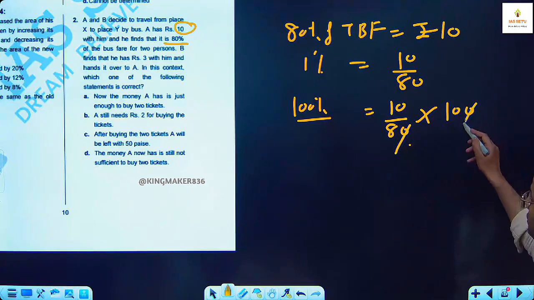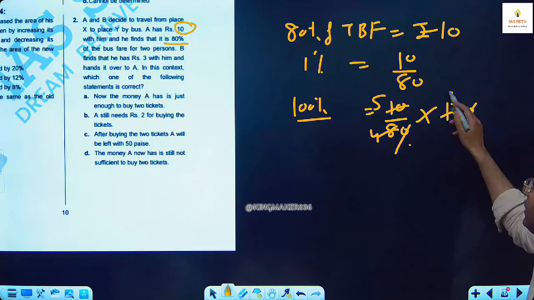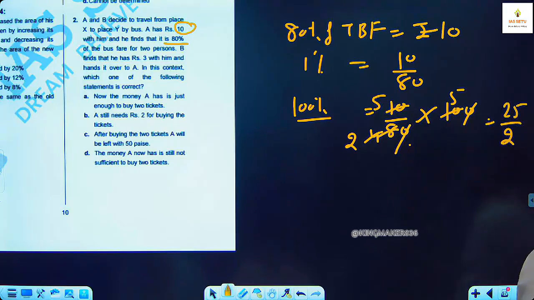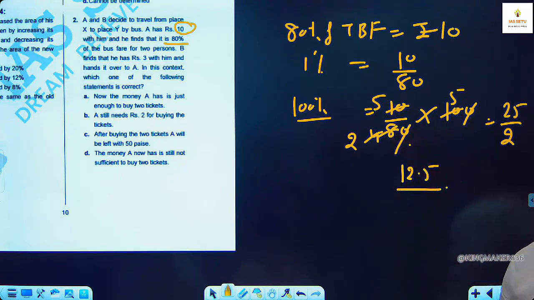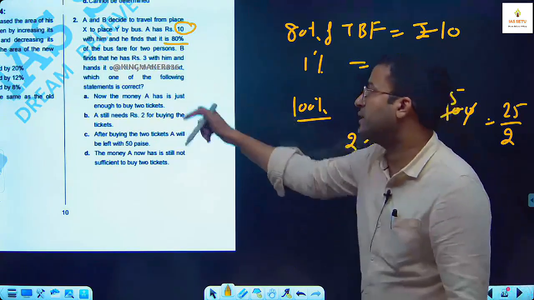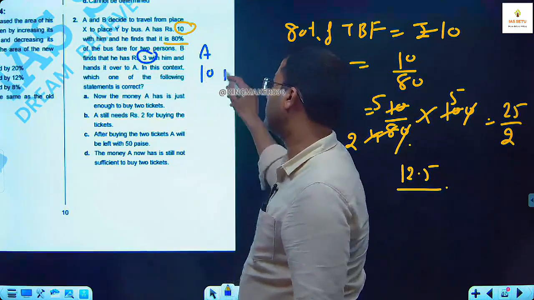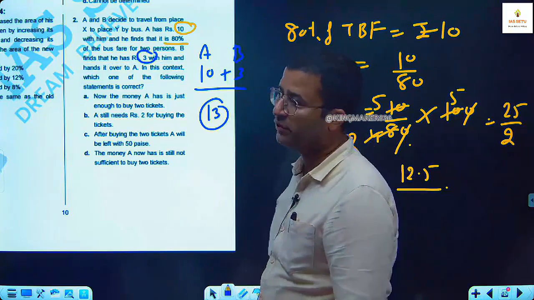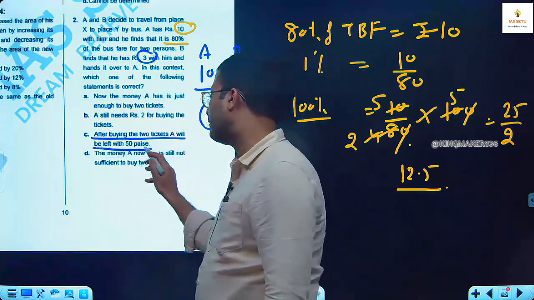Cancel zero with zero, okay. 2 into 5, this becomes 4, then 5, then 2, so it becomes 25/2. So what is 25/2? 12.5. So what is the total bus fare required? 12 rupees 50 paisa. B finds that he has rupees 3 with him. So A has 10, B has 3. So here they have a total amount of 13. And how much do they need? 12 rupees 50 paisa. So your answer is C. After buying the 2 tickets, A will be left with 50 paisa.